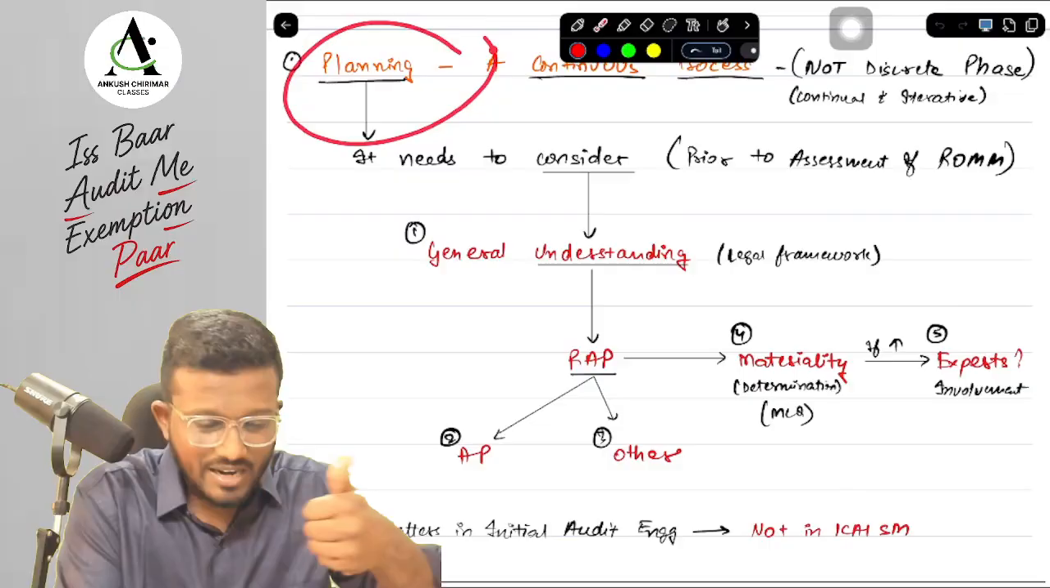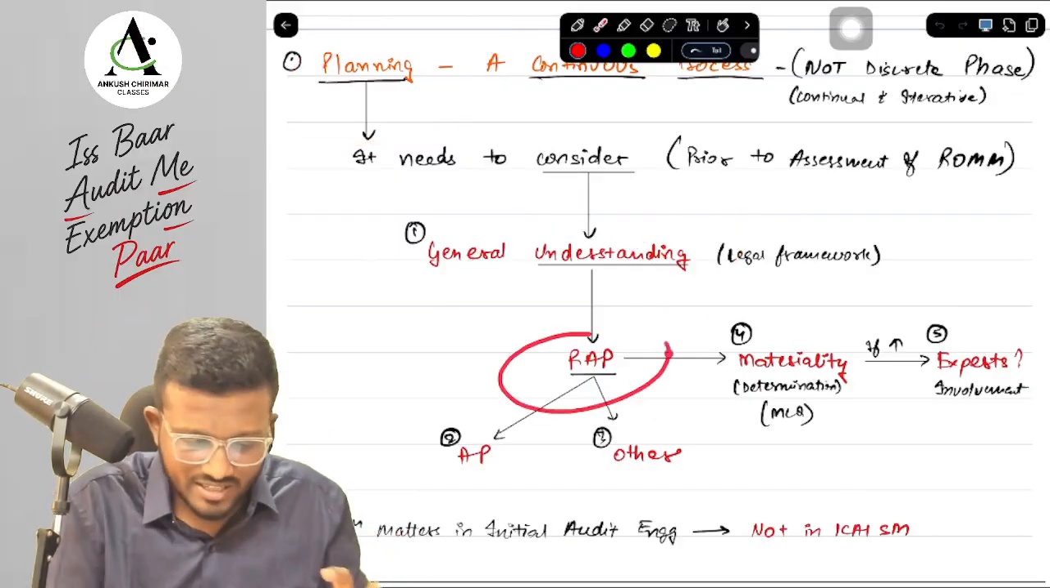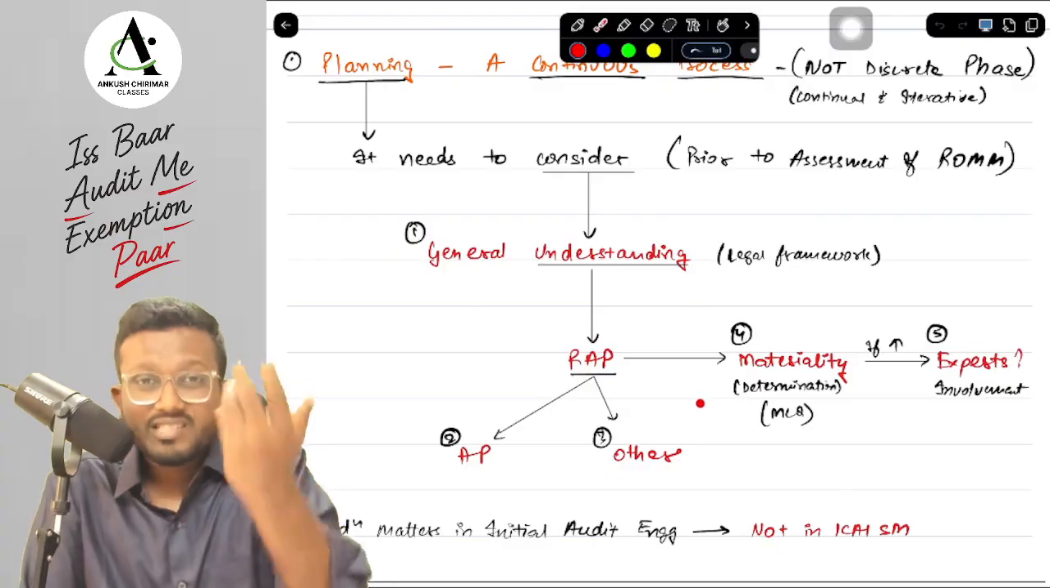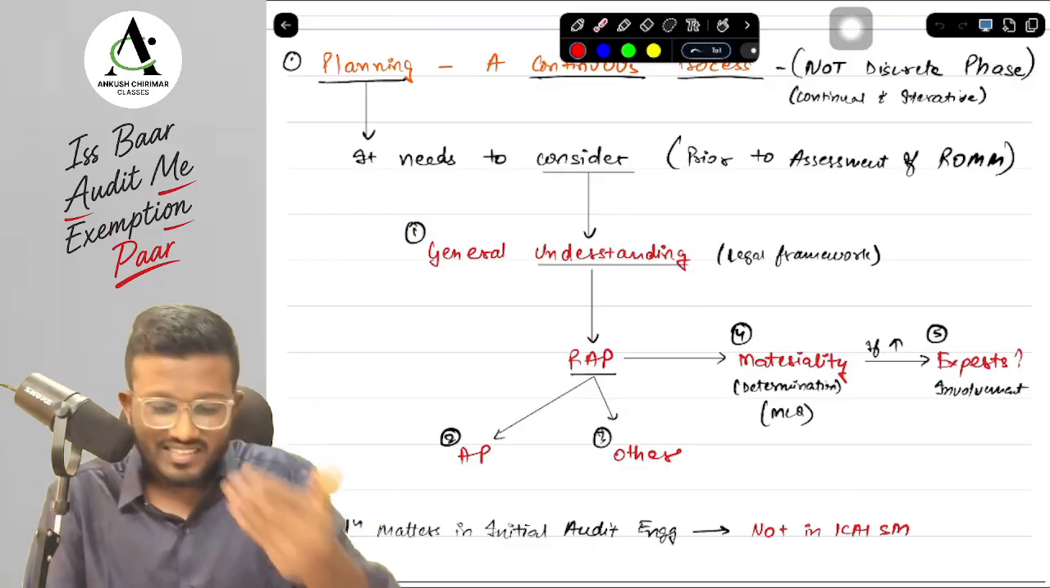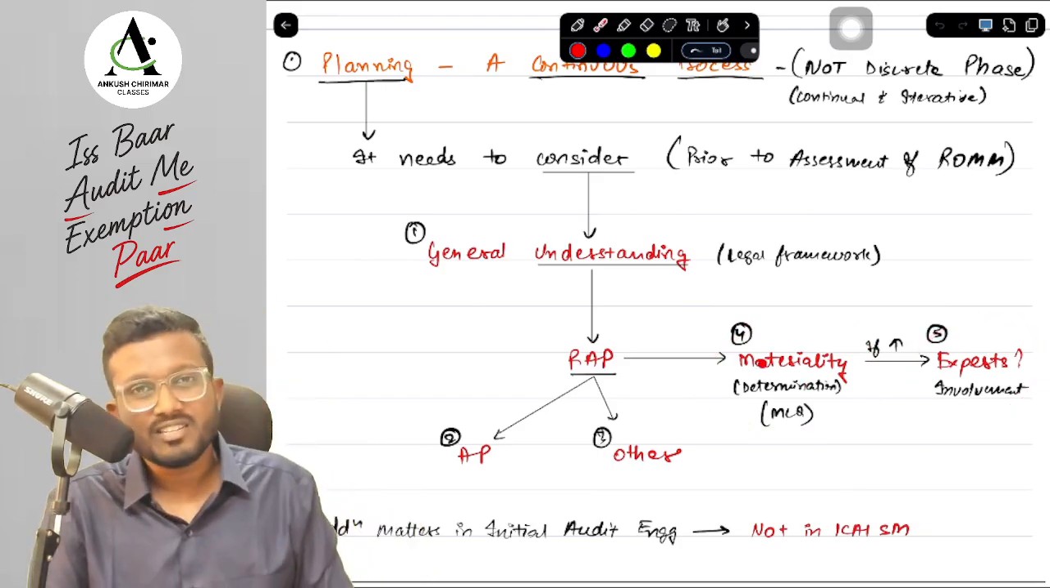First of all, while planning, what do we have to do, sir? We have to obtain an understanding of the entity, and whenever we are obtaining understanding, it is called risk assessment procedure. So we have to identify what analytical procedures and other procedures are to be performed as risk assessment procedures. After performing risk assessment procedures, we have to determine materiality, and if it is more material, then we can involve experts as well. Okay, yes sir.